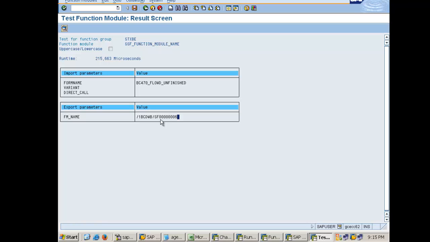And then once I have this function module name, I can call this function module in my program, which in turn will call the smart form. So that is the concept. We are going to follow this concept. That is the standard way of doing it. So another interview question. First was the major difference between script and form, client dependent, client independent. Next is, why do we call the function module SSF_FUNCTION_MODULE_NAME? So that we retrieve the actual function module name of the smart form, because the function module name varies from client to client or system to system. So that is another important interview question.